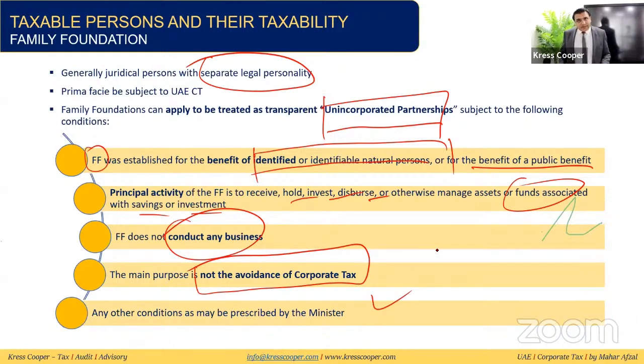These are the few conditions. If these conditions are fulfilled, then the family foundation can apply to the authority and declare itself as an unincorporated partnership. If it is declared as an unincorporated partnership, then income will be subject to tax in the hands of the shareholders, and the partnership itself will not be subject to corporate tax.